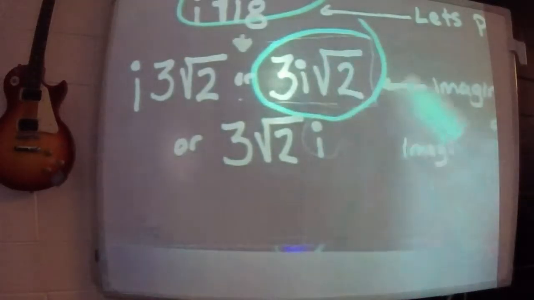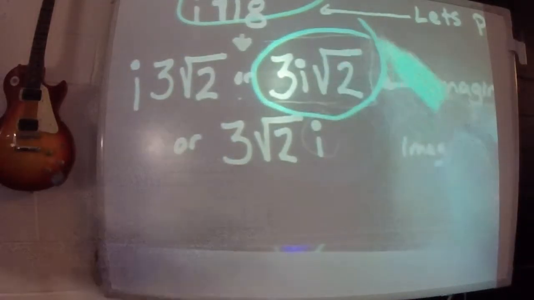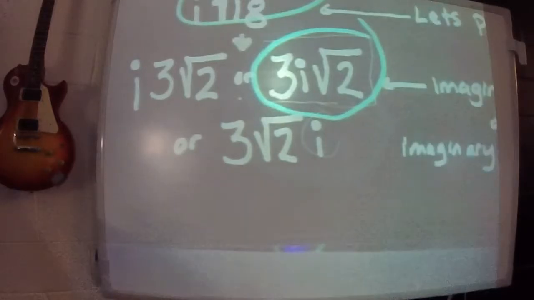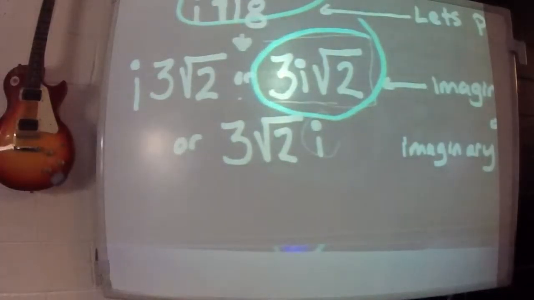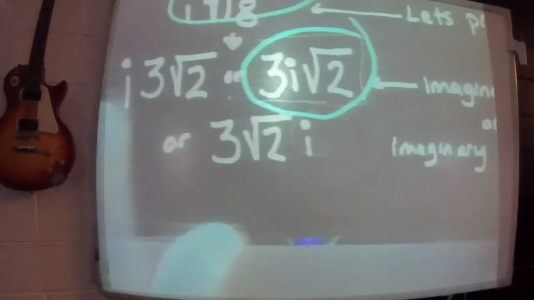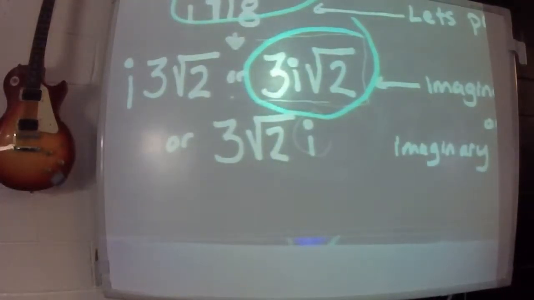I would circle this one because it's kind of already boxed in. Most likely, that's what the answer will look like. But it's 3 square root of 2 with an i in there, because it's imaginary. It's total bull. It's not true. You can't do the square root of a negative, but if we imagine, this is what we'd come up with.